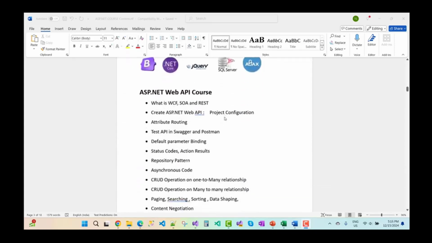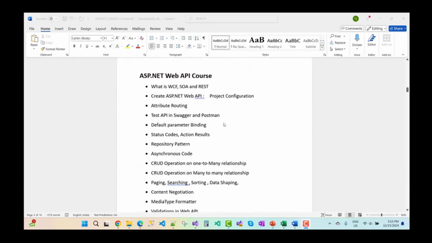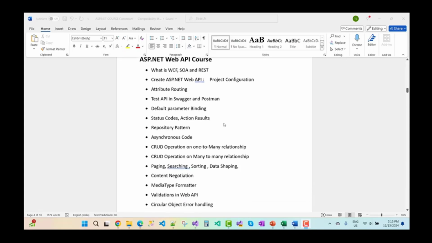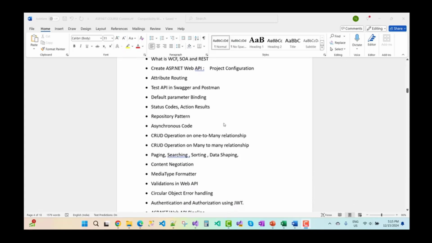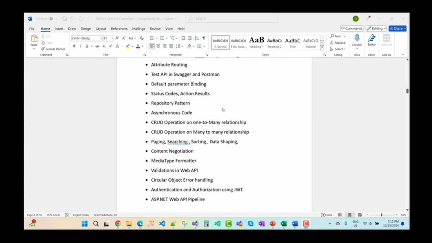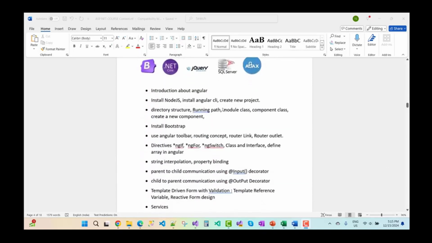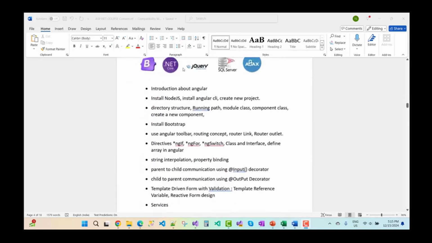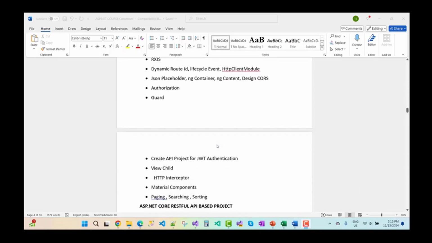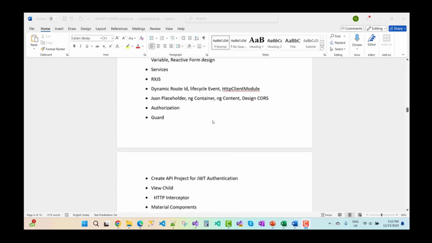middlewares. And that is my Web API, which you can call a RESTful API. So what is WCF, and REST? Create ASP.NET Core Web API projects, attribute routing, test API, Swagger, Postman, default parameter binding, and all. These are all the Web API topics and the RESTful API topics. And these are all the Angular topics. Everything is included here.